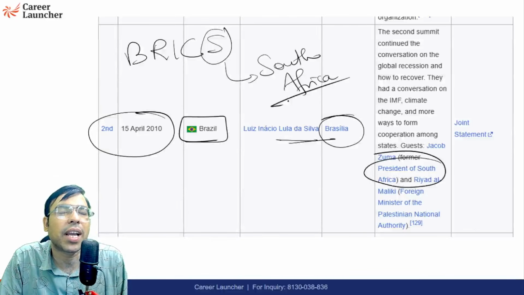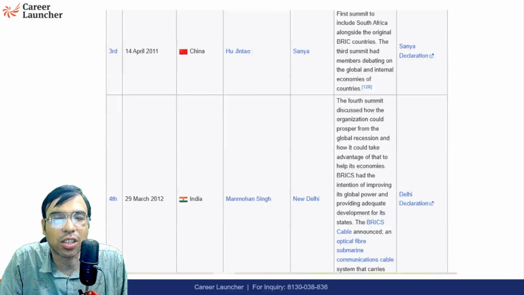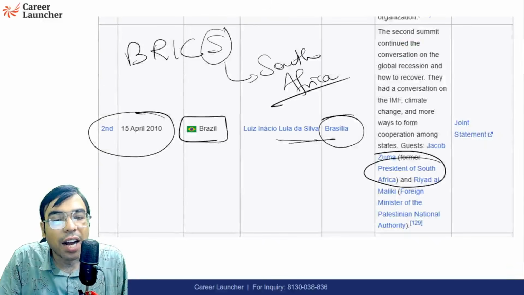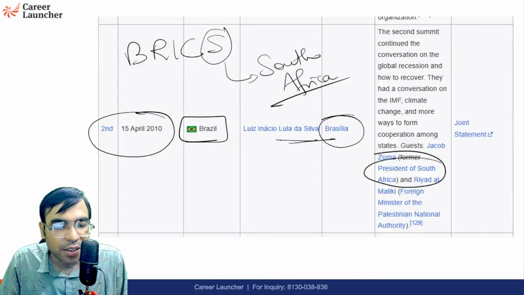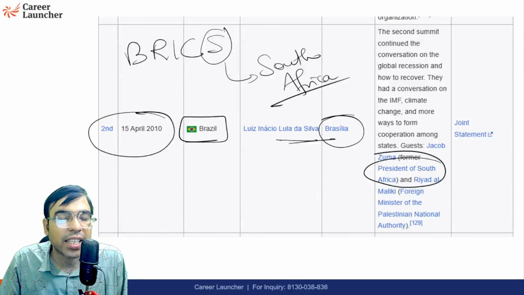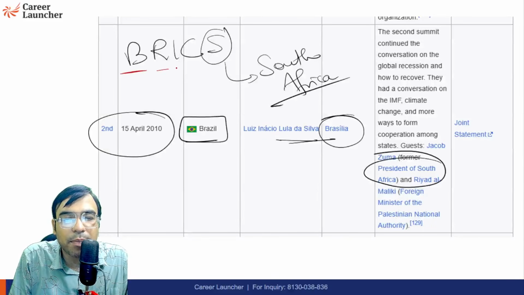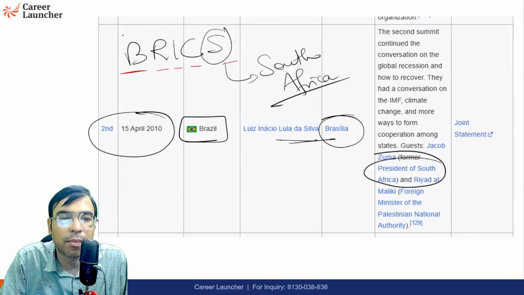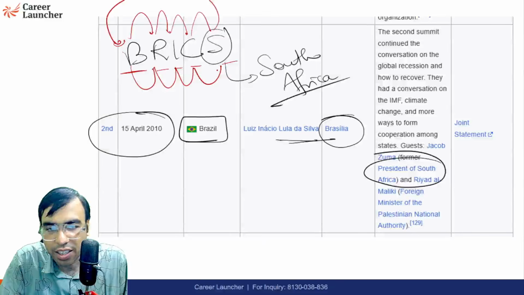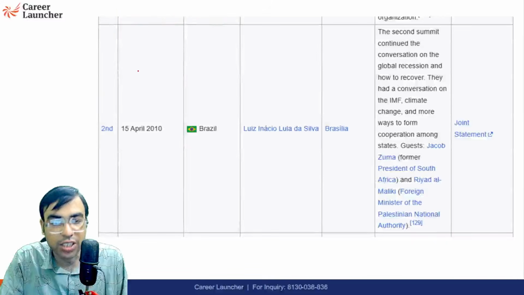So it became BRICS: Brazil, Russia, India, China, South Africa. After that, ideally, since the beginning they are planning that the hosting will go like this: Brazil, then Russia, then India, then China, then South Africa, then again back to Brazil, then Russia, then India, then China, then South Africa. Like that hosting is being done.